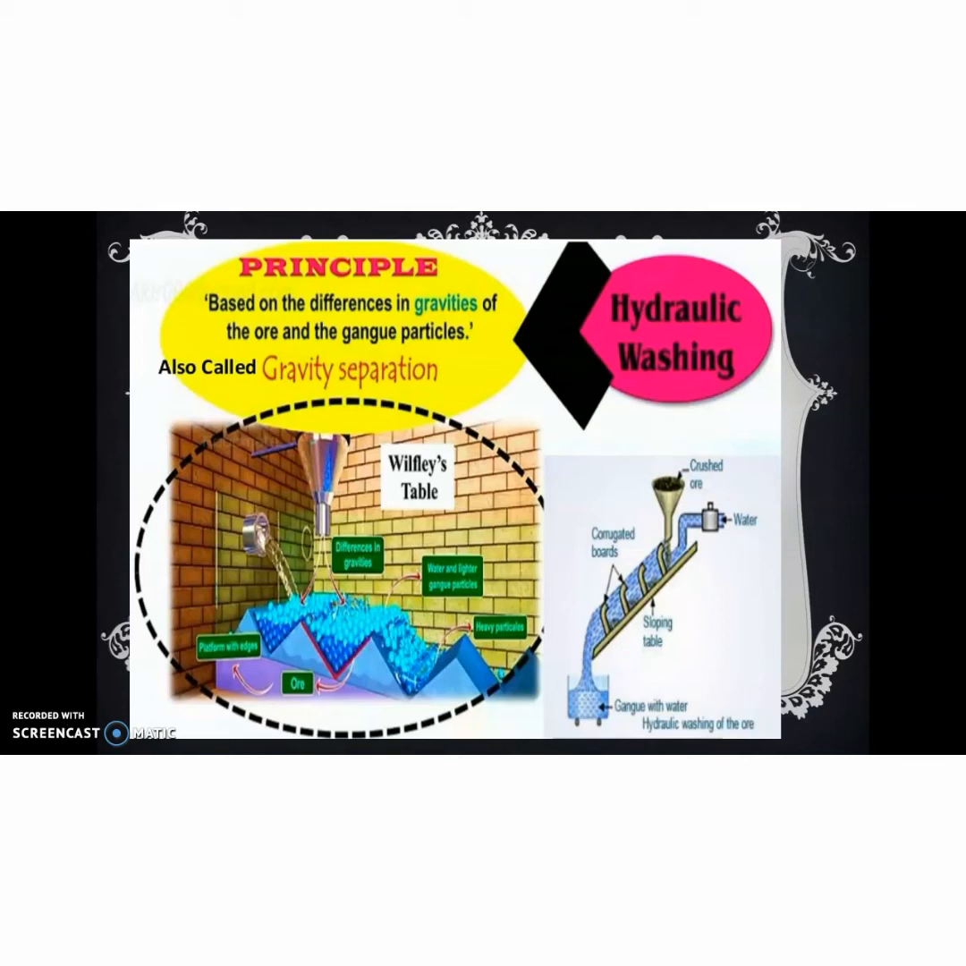Here we can see the picture representing the hydrolytic washing of ore, where the water and crushed ore are put inside the funnel, and then what happened? There is a sloping surface in which a high pressure of water is being sprayed through it, and this crushed ore along with the water gets settled down as the impurity, and we can separate by this method.